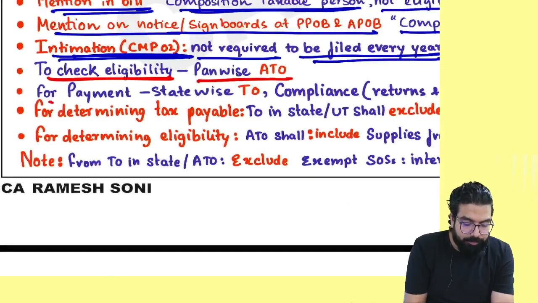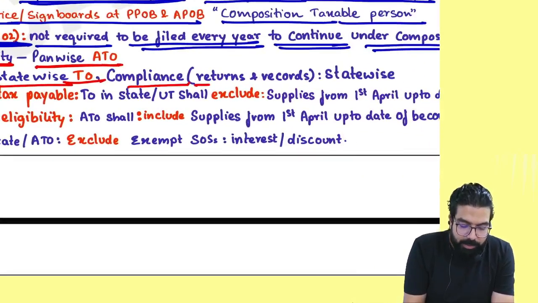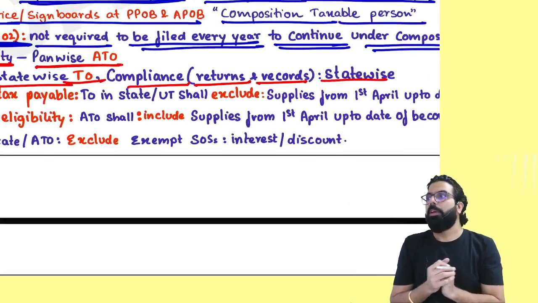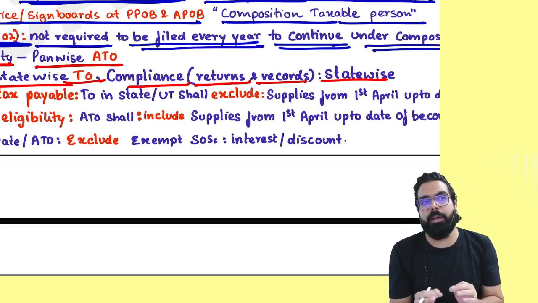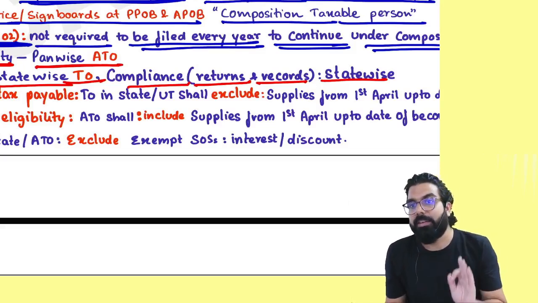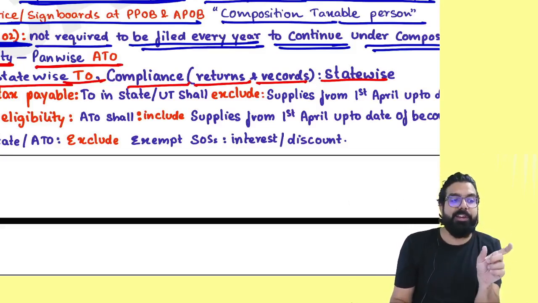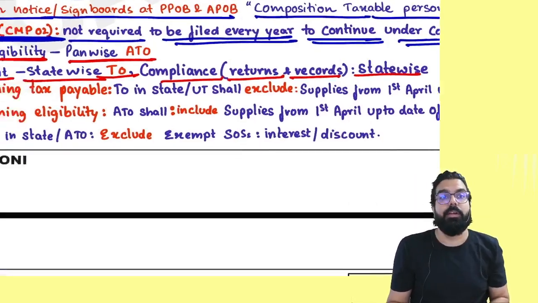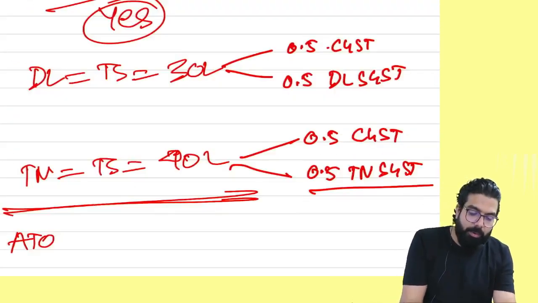Payment is always state-wise. Turnover, compliance, return, records are always state-wise. Is my point clear to all? Always remember, payments are always state-wise. But if you want to check whether you are eligible or not, then you have to take state-wise turnover or aggregate turnover? Aggregate.